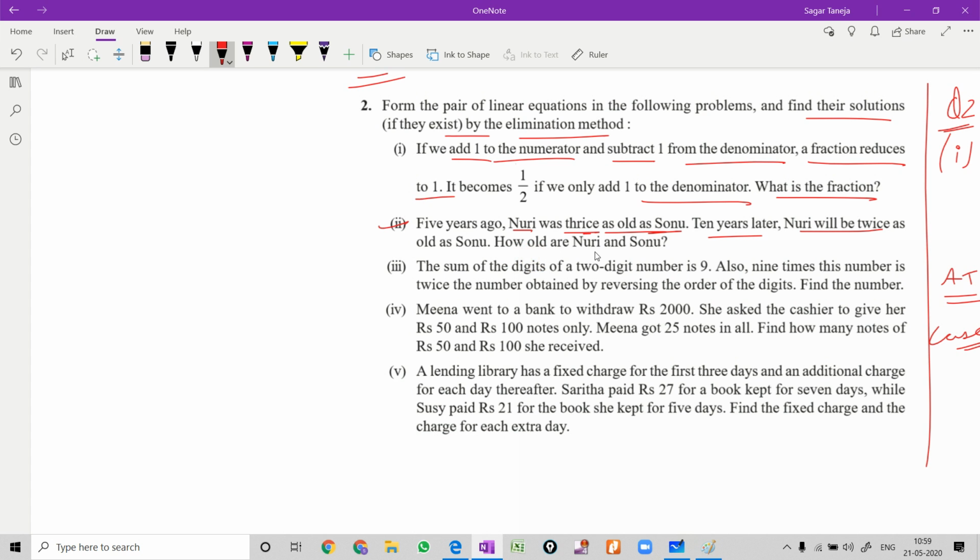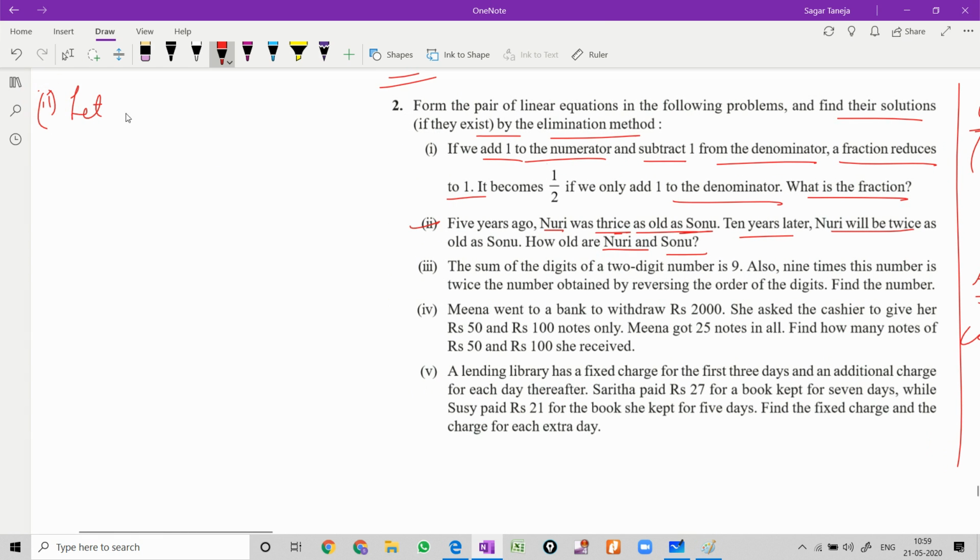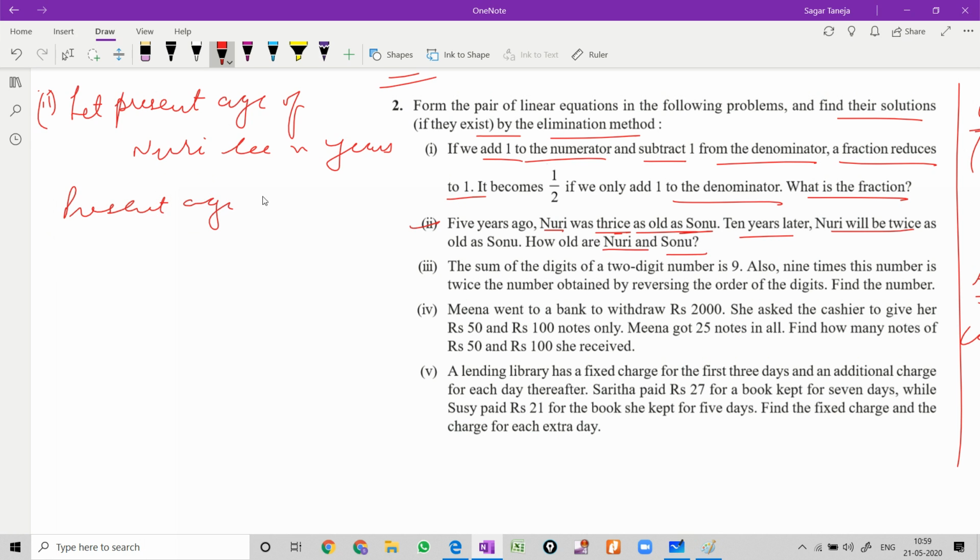But we don't know the present ages of Sonu and Nuri. So let us write. Let present age of Nuri be x years and present age of Sonu be y years. Now case 1.